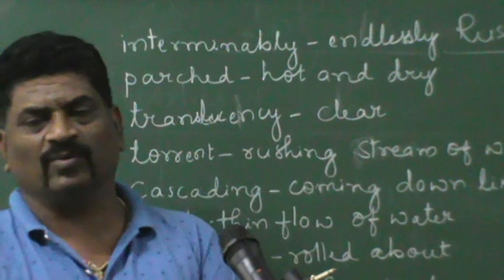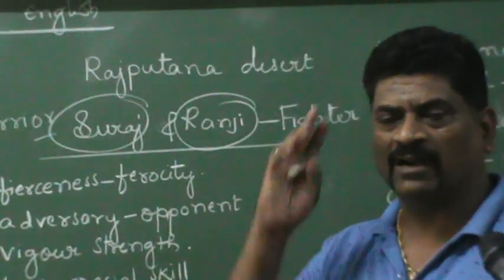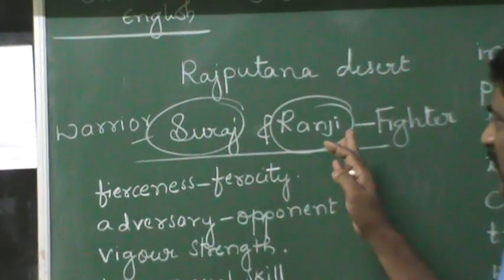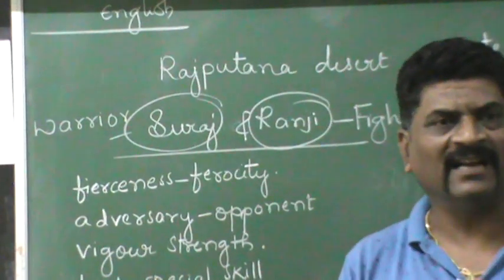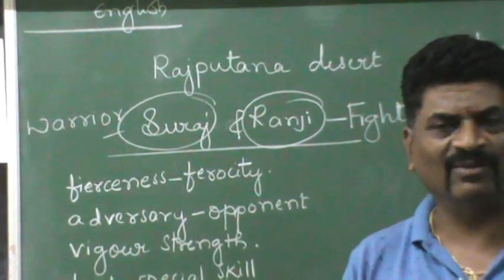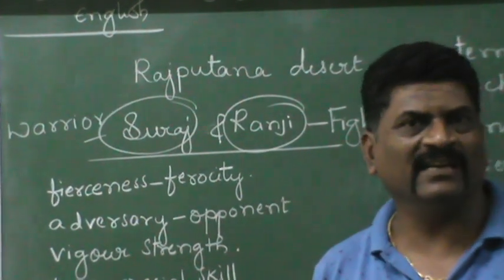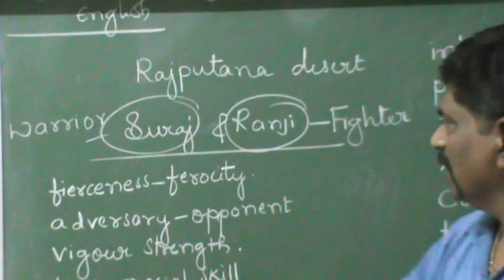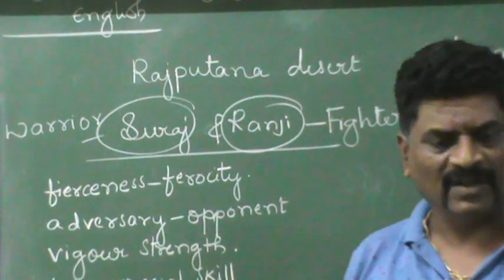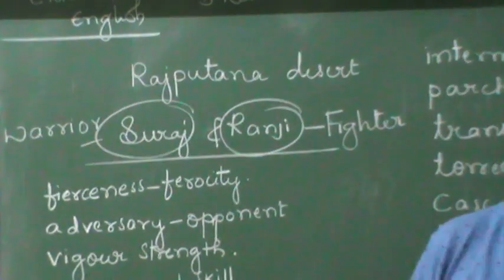So again and again, Suraj was saying that I am a warrior. Can't you listen? For that, Ranji said, how many times are you saying it? I heard it for the 3rd time. Don't say the same thing again and again. If you say it again and again, it does not make any difference. If you are a warrior, I am a fighter. Okay, this is what happens.